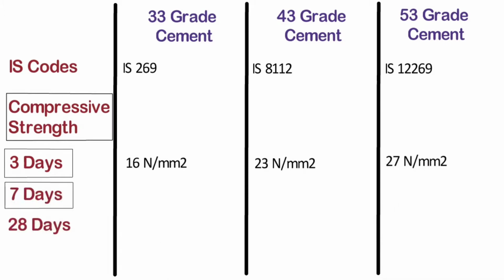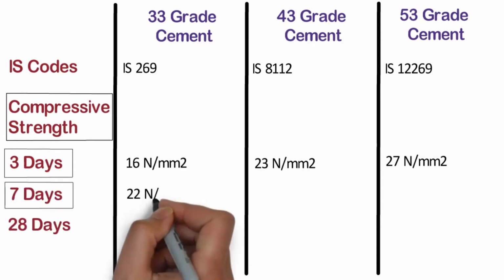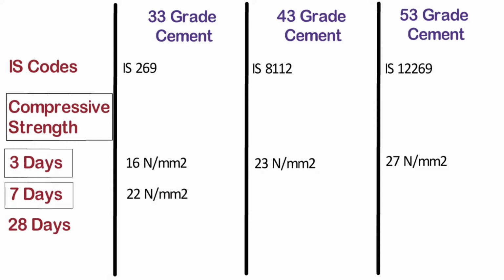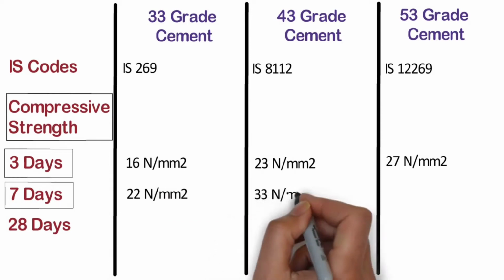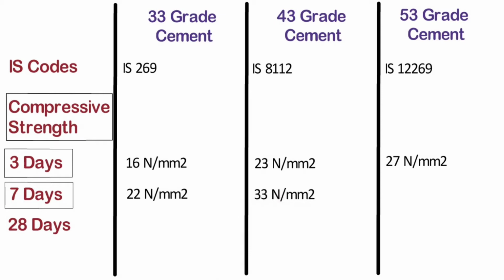7 days strength. In 168 hours, that is in 7 days, 33 grade cement achieves a compressive strength of 22 Newton per mm square, whereas 43 grade cement achieves a compressive strength of 33 Newton per mm square, and 53 grade cement achieves a compressive strength of 37 Newton per mm square.